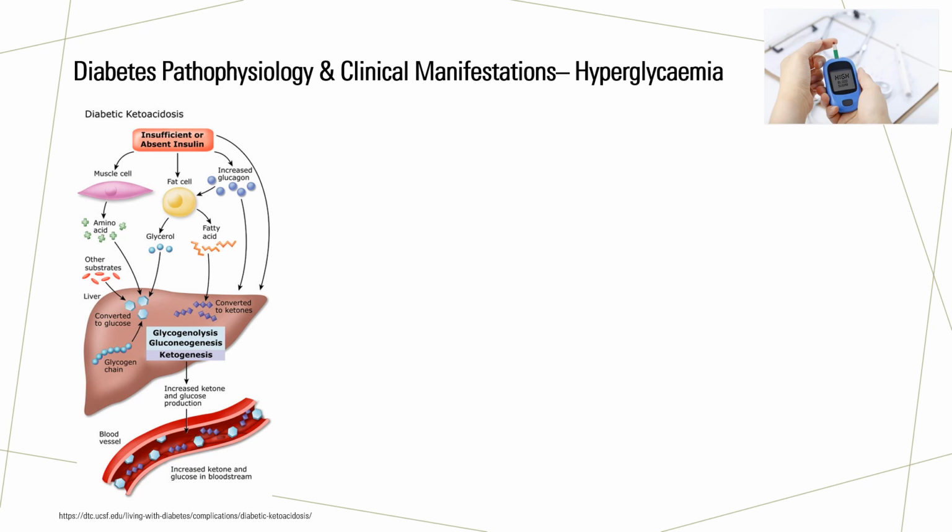Flagship symptoms of DKA are fruity breath from the presence of acetone, a type of ketone, an increase in rate and depth of breathing known as Kussmaul respirations, an attempt to blow off CO2, reducing acidosis.